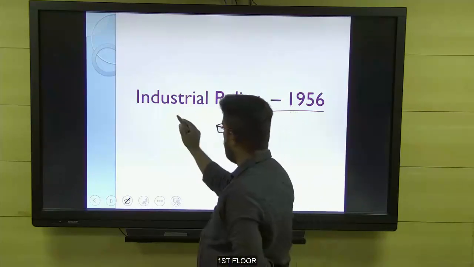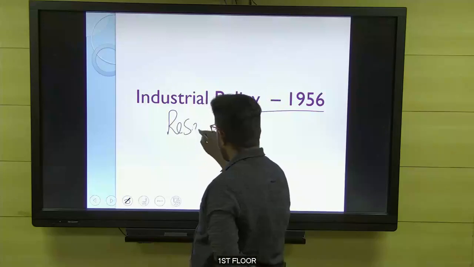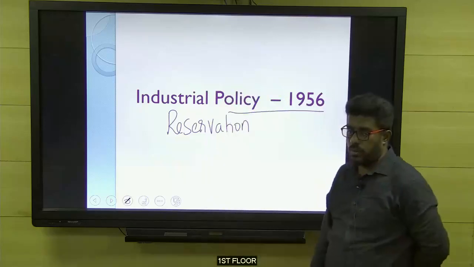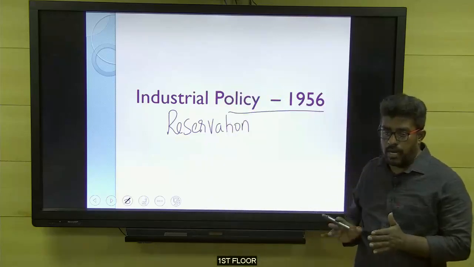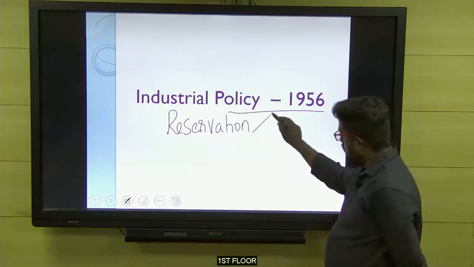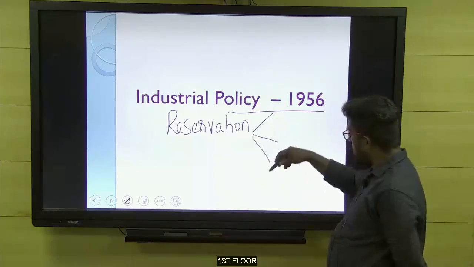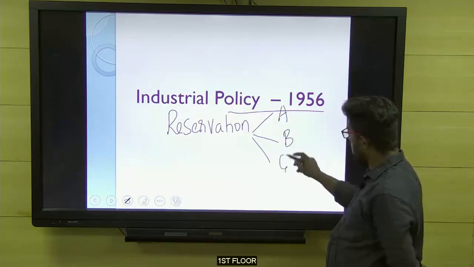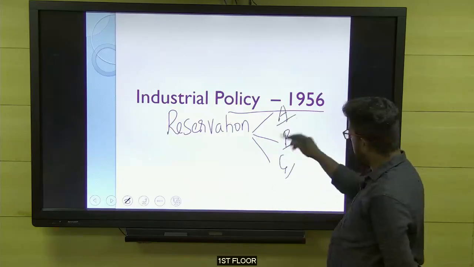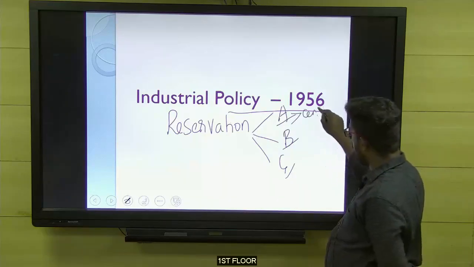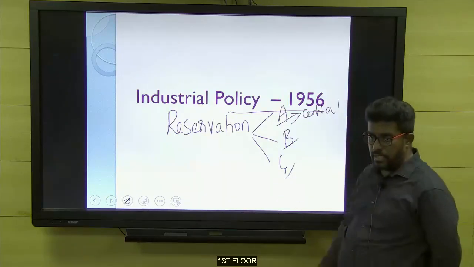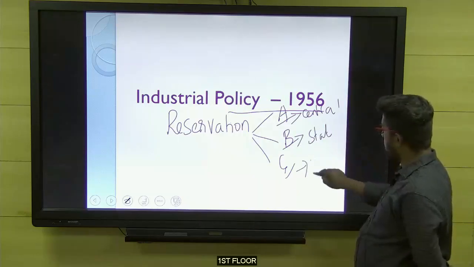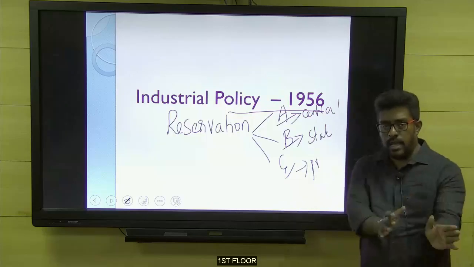How did it get fine-tuned? The same reservation concept which was introduced in 1948 continued in the industrial policy of 56 also, but with more clarity. What is the clarity? Here the government announced that hereafter the industrial areas will be classified into three segments. One is A, one is B, one is C, which means Schedule A, Schedule B, Schedule C. Schedule A means only meant for the central government to operate. The state government cannot open the business even in this area. This area is meant only for the state government. This area is meant only for the privates. So, better clarity now: A, then B, and then C.